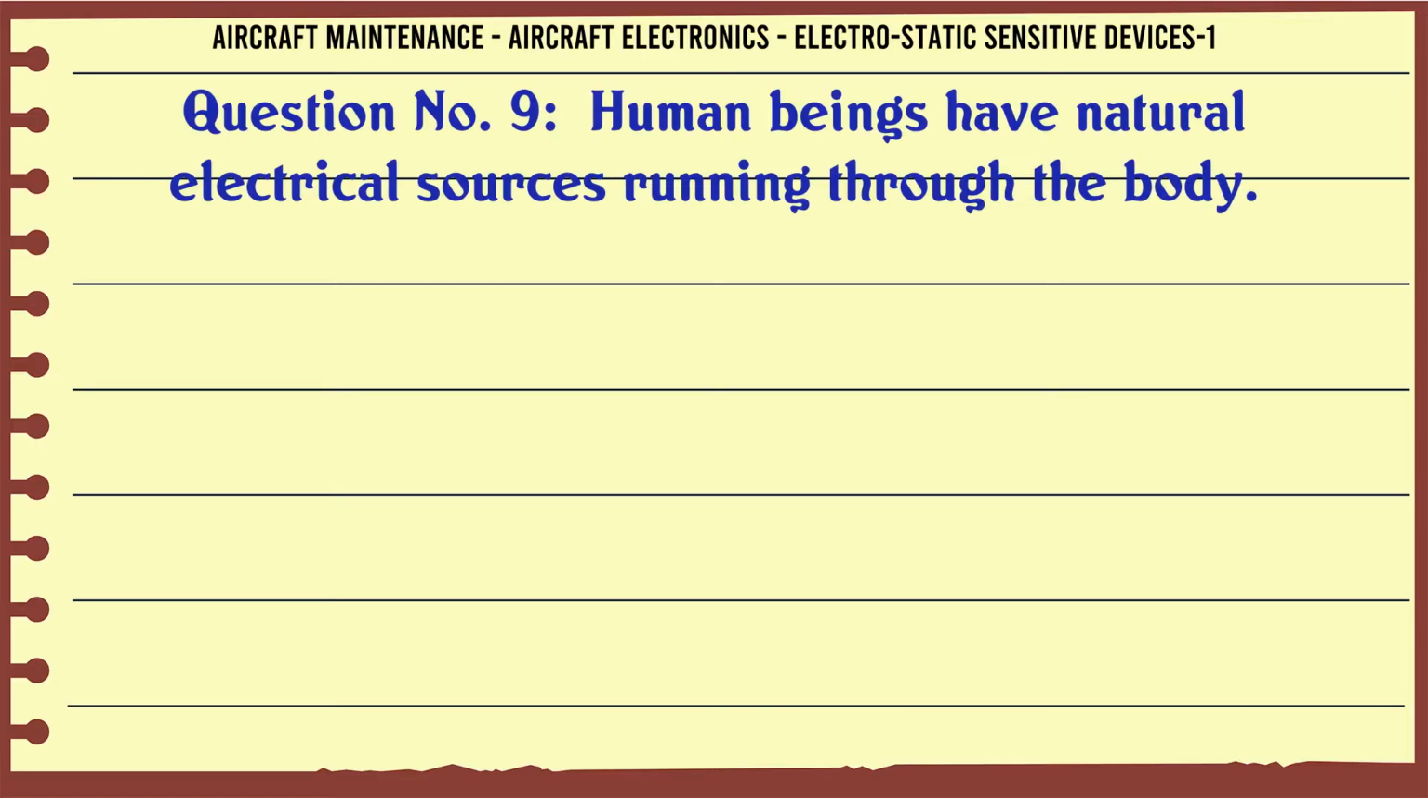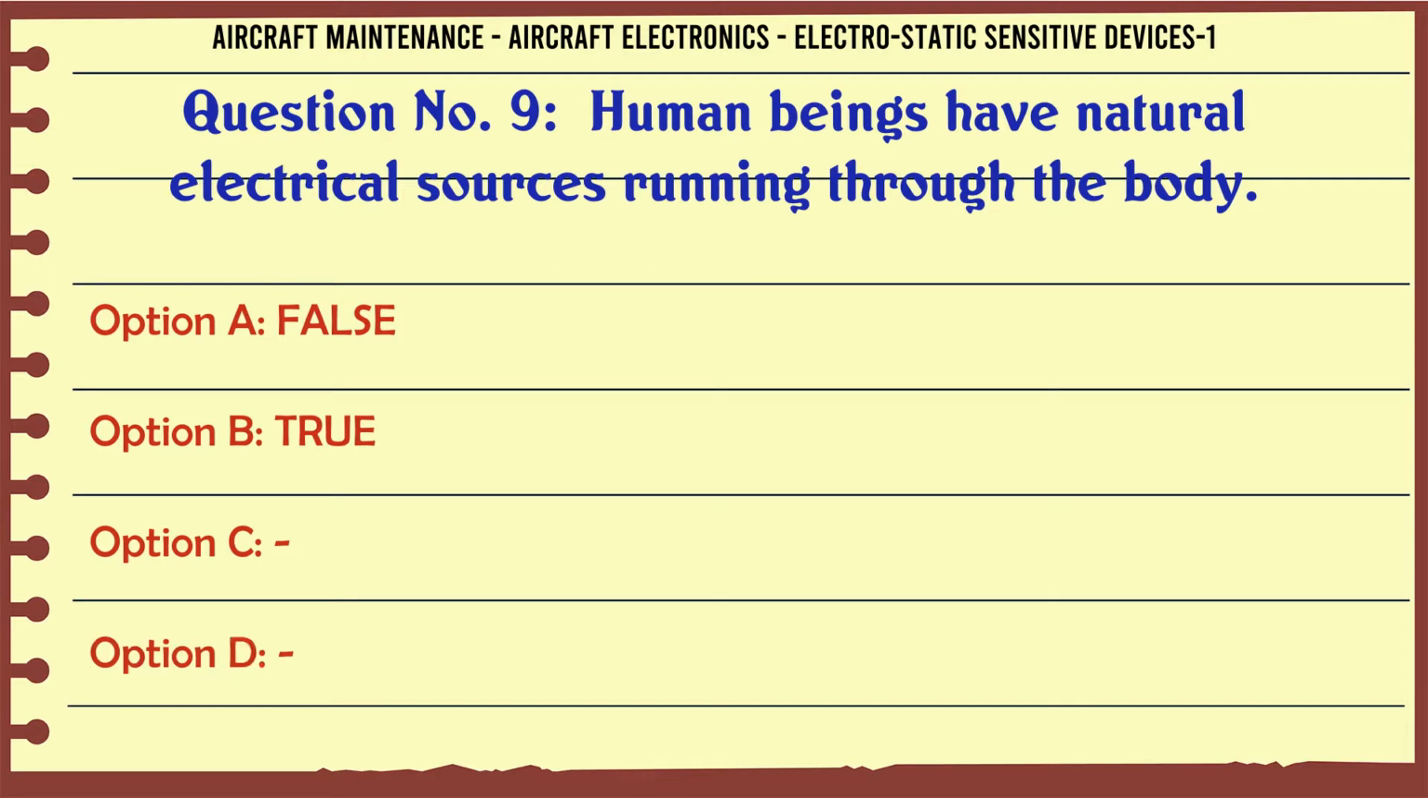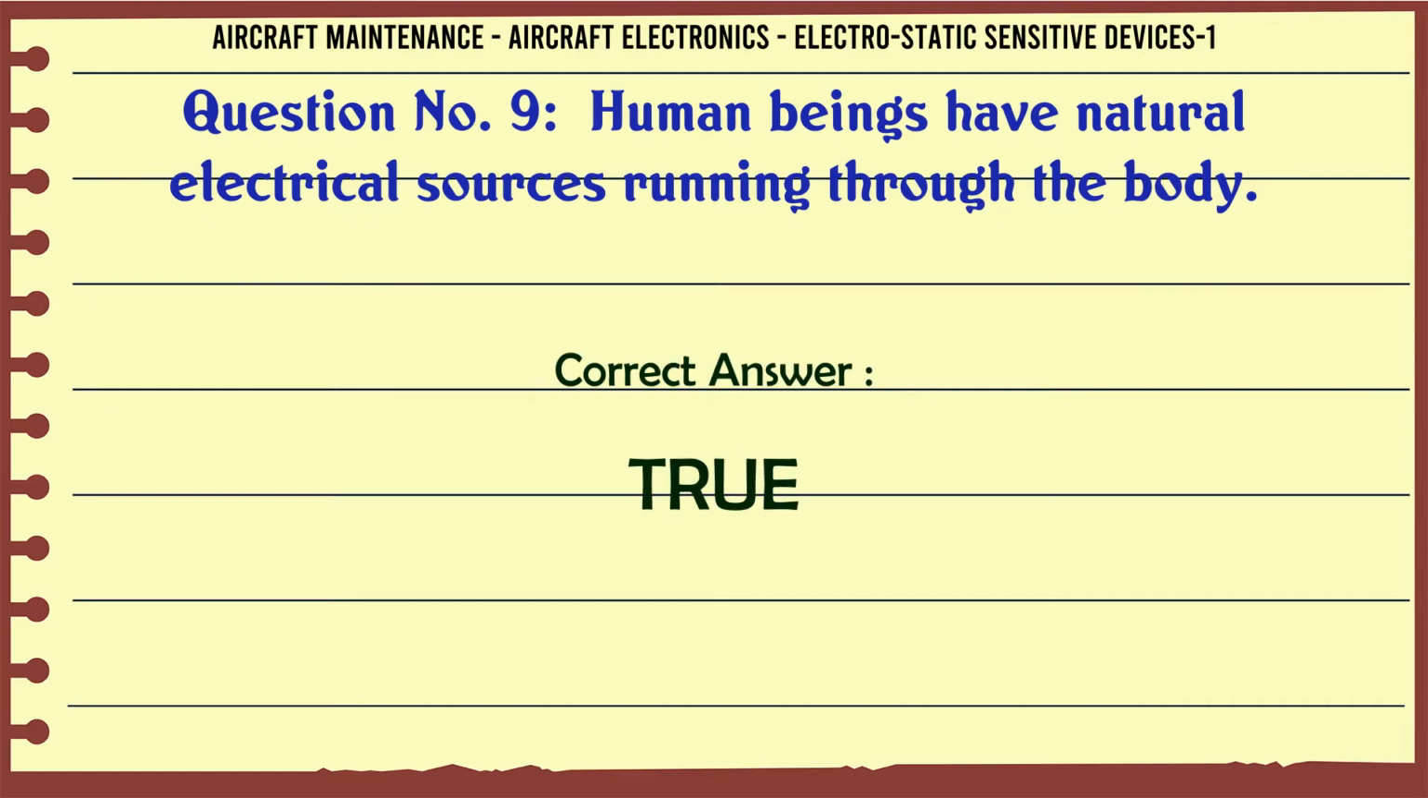Human beings have natural electrical sources running through the body. A. False. B. True. The correct answer is true.